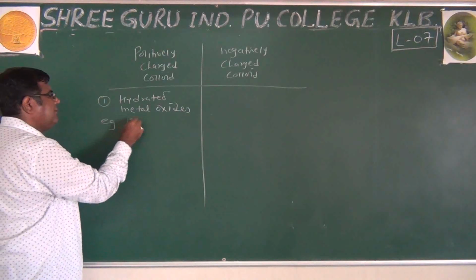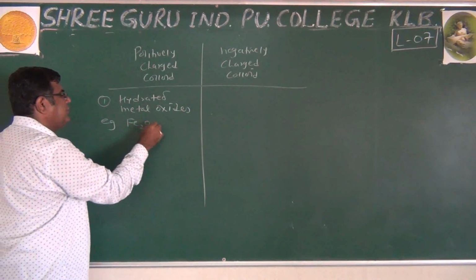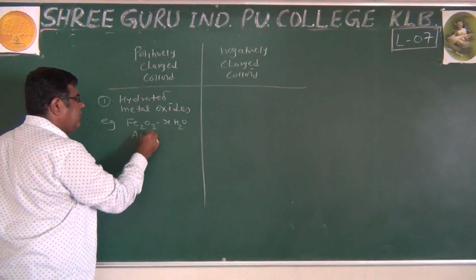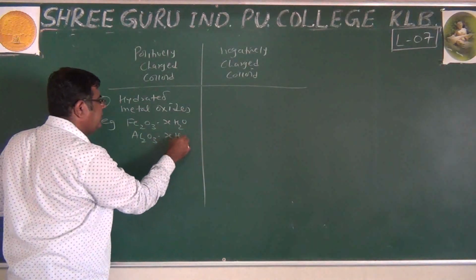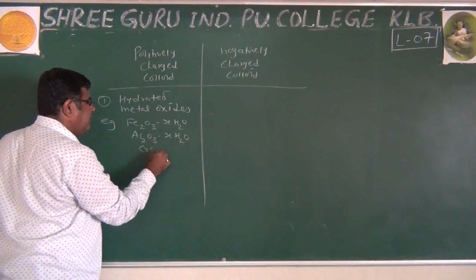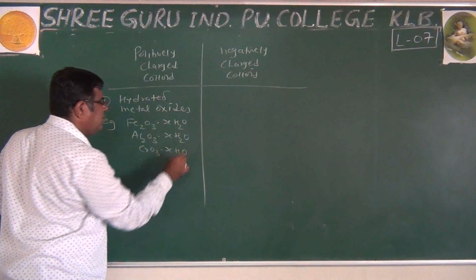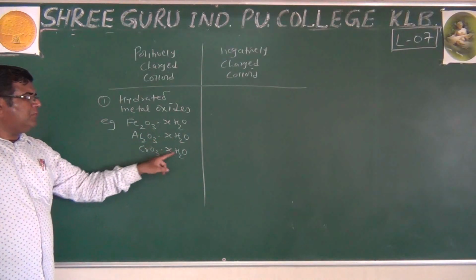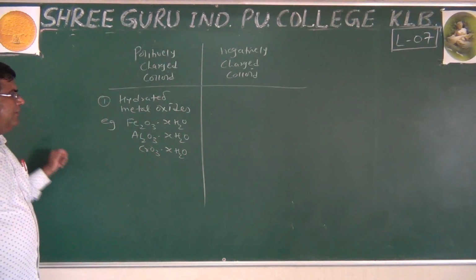Examples are Fe2O3.xH2O, Al2O3.xH2O, CrO3.xH2O. Hydrated means water of crystallization with the metal oxide.